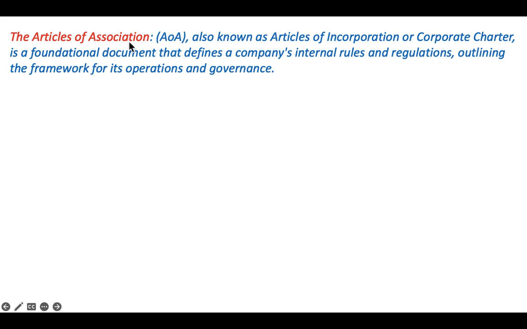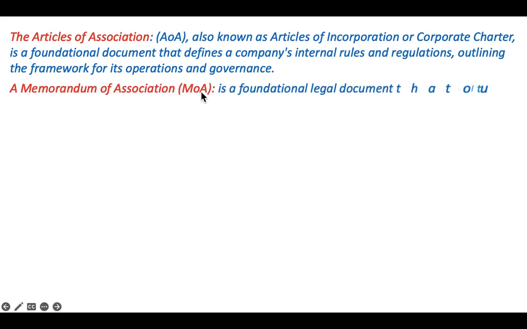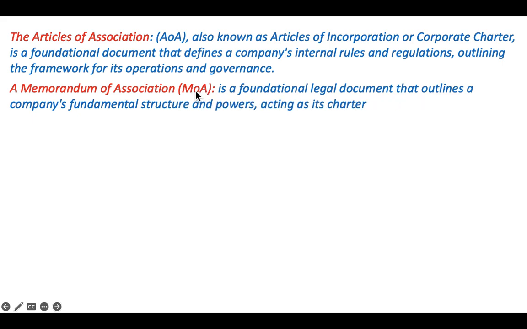The other one is the memorandum of association, MOA. It is a fundamental legal document that outlines the company's fundamental structure and powers, acting as its charter.